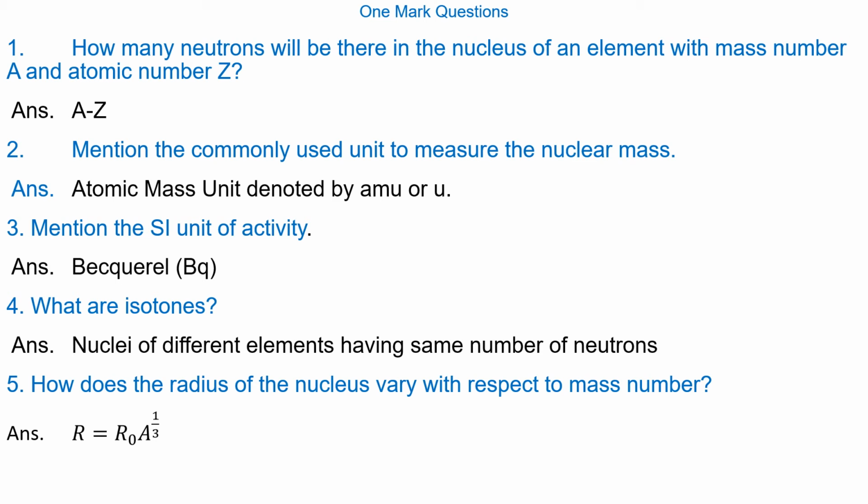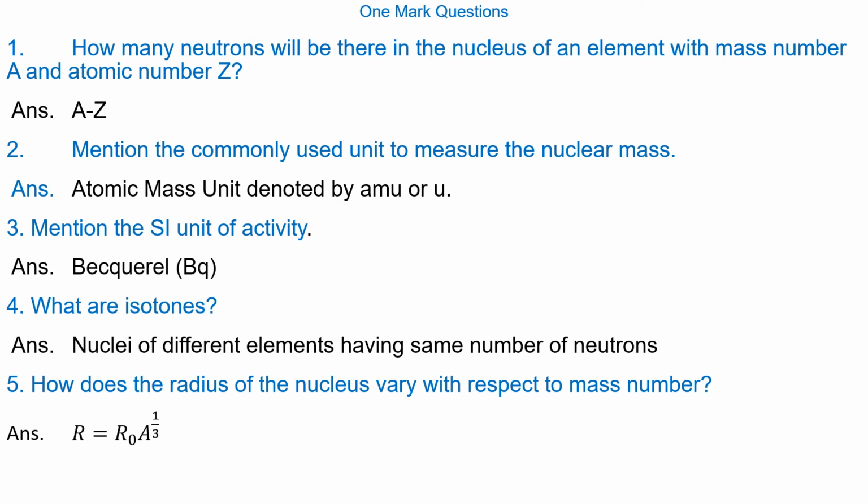The number of neutrons will be A minus Z, where A is the mass number and Z is the atomic number. Question number 2. Mention the commonly used unit to measure the nuclear mass. Answer. Nuclear mass is measured by atomic mass unit denoted by AMU or U.